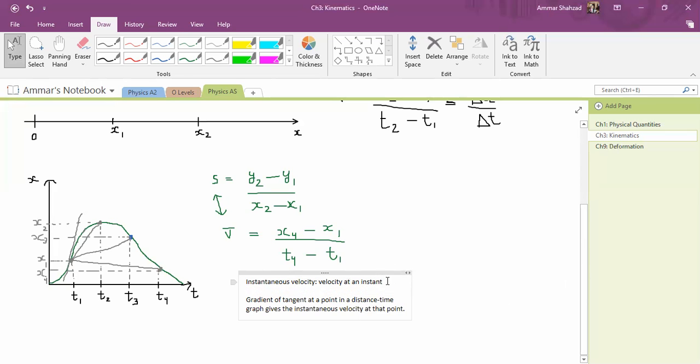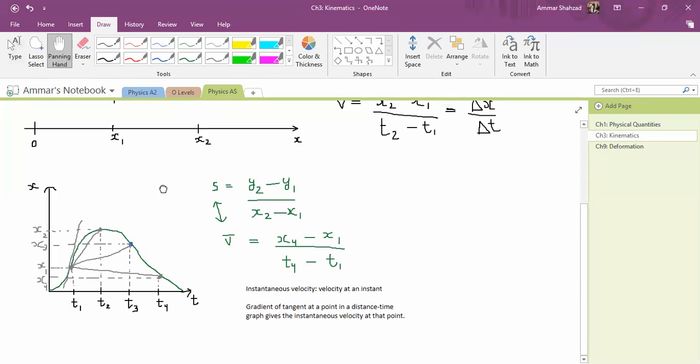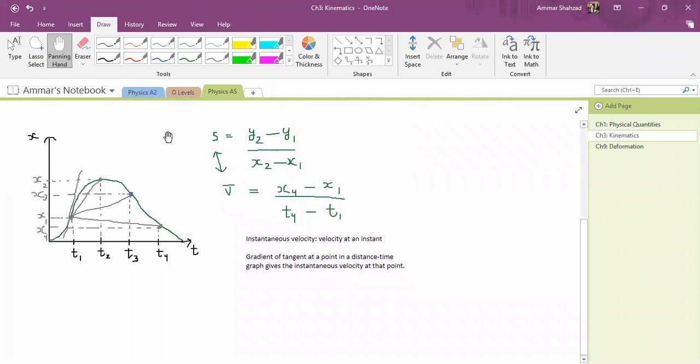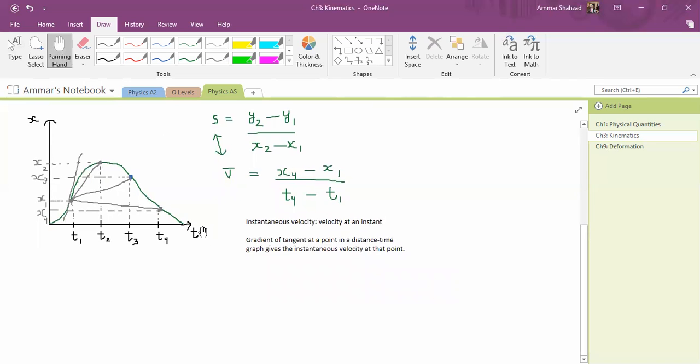Okay, this is the main principle. Perfect. So let's see. As you move closer to the point, the closer you move to the point, you will get a more accurate answer for this. Now the next thing is acceleration.